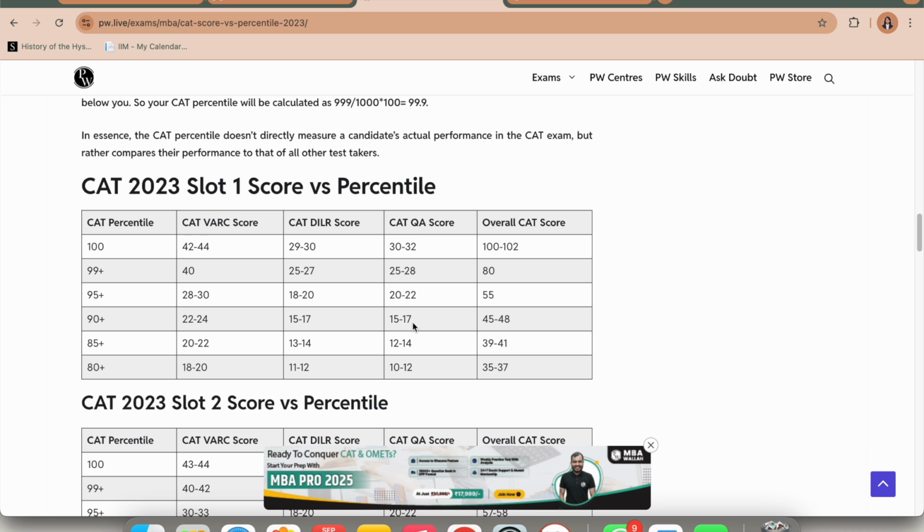Now I will do an analysis की percentile उस साल कितने का था. ठीक है. Cash score versus percentile. I've opened it up on another tab. We see that slot 1 quantitative ability 15 to 17 marks आए, तो that is 90 plus percentile. So I will definitely get a 91 or a 92 at this. So I hope that helped. This is basically a long video for how to solve questions when you're a math doofus. So if it helped, let me know.